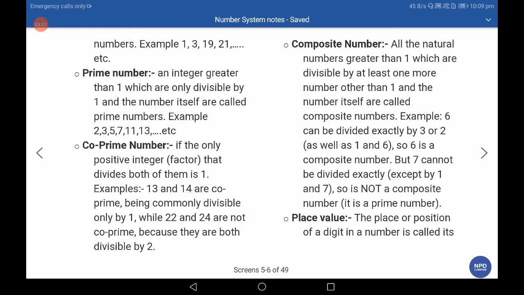Co-prime numbers always have HCF 1, otherwise they are not co-prime numbers. Composite numbers: numbers which have more than 2 factors are called composite numbers.